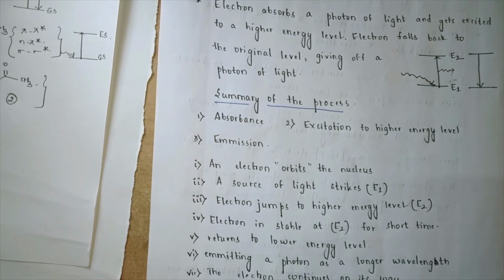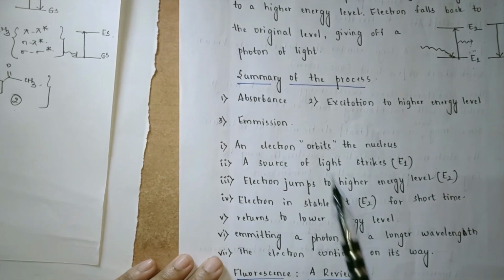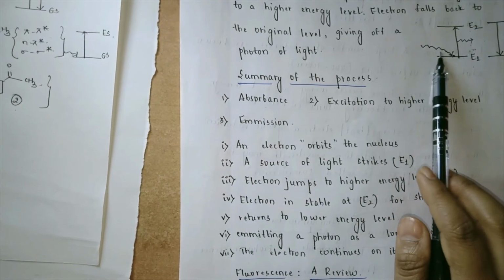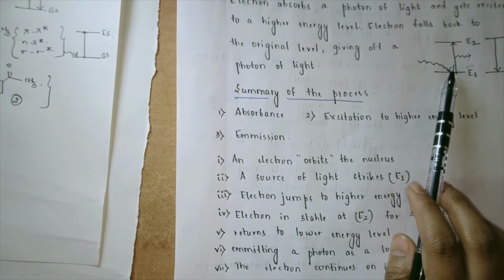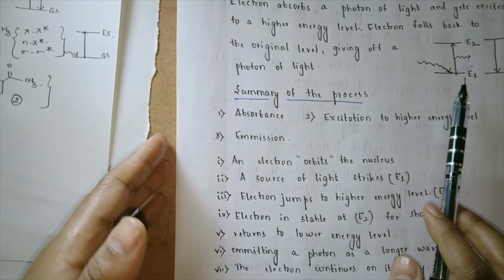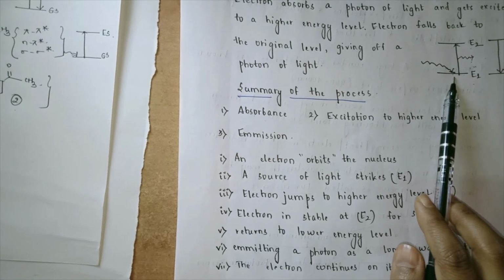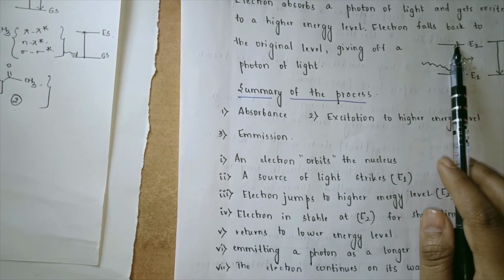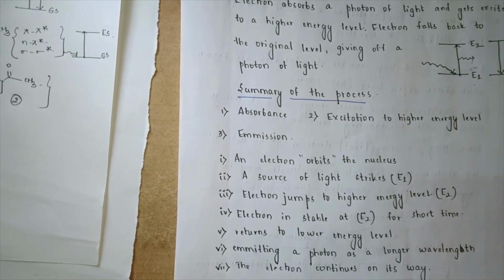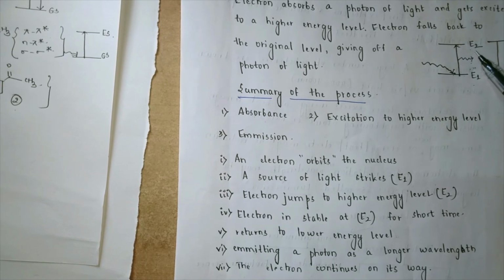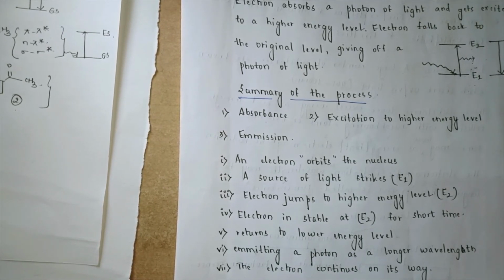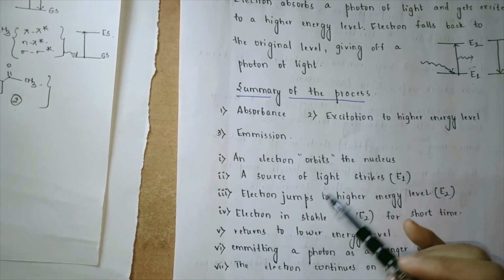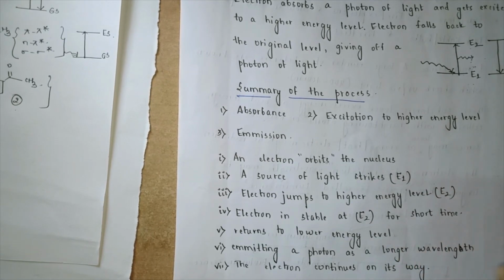So what is the general summary of this particular process? There is an absorption. Why is there an absorption? A UV or a laser light is falling on the electron, and hence it moves from the ground state to an excited state. So this is the movement from the ground state to the excited state. So that is your second phenomenon. Thirdly, when it has to return back from the excited state to the ground state, there is an emission. Now this particular phenomenon happens in such a way that some photon of light is emitted.